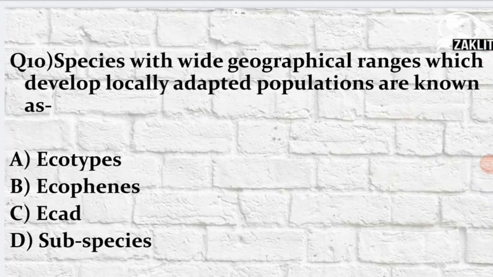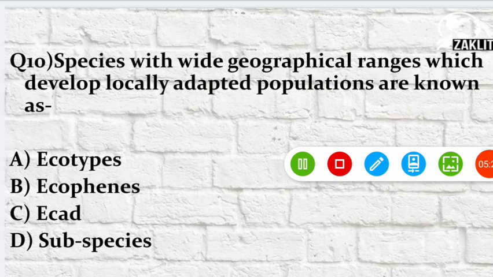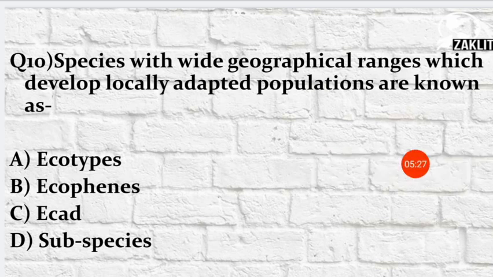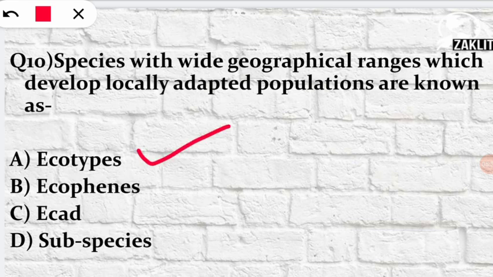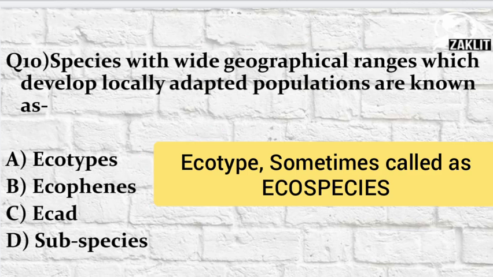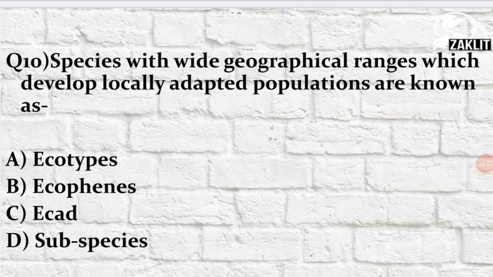species with wide geographical ranges which develop locally adapted populations are known as. So here there were options given. Among the four options, the correct type will be option number A, ecotypes. So here the correct option will be ecotype, because the species which are living in wide geographical ranges and adapt to the local population are known as ecotypes or ecospecies. So that's all for the discussion part of the quiz which happened yesterday on 18th of May 2020.